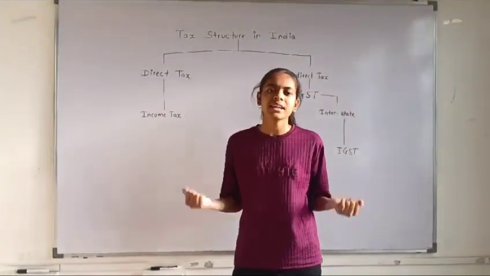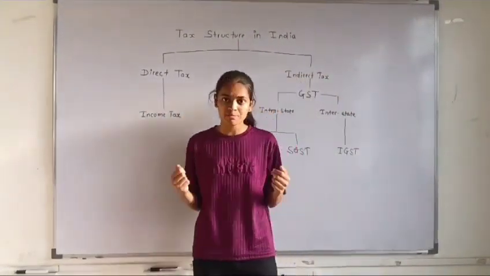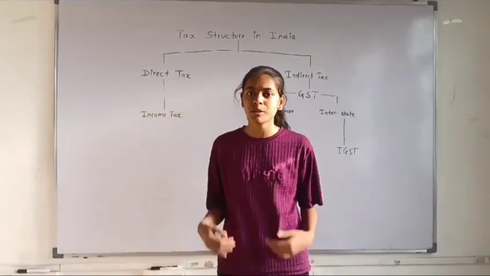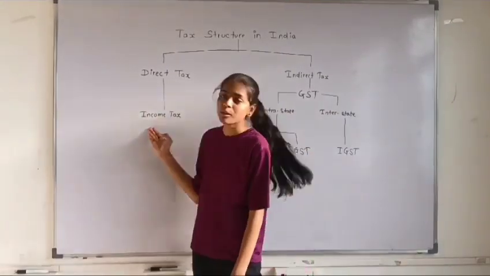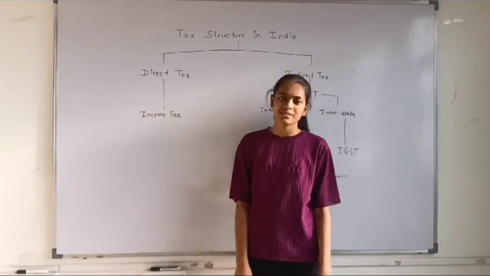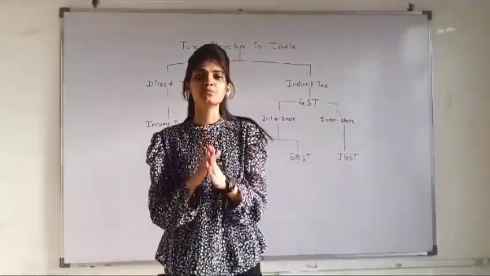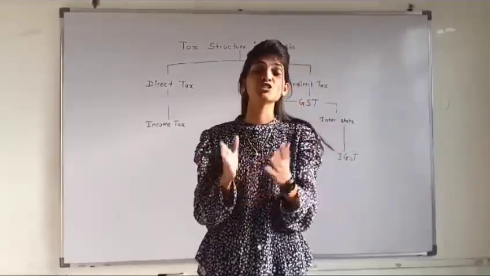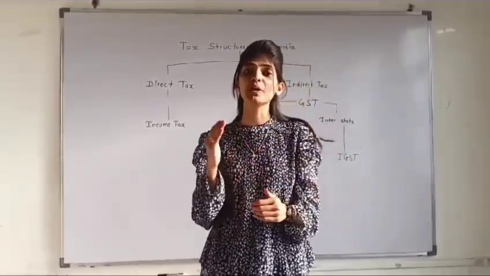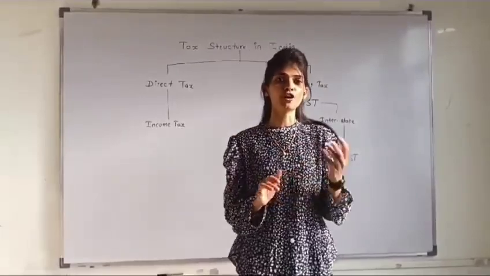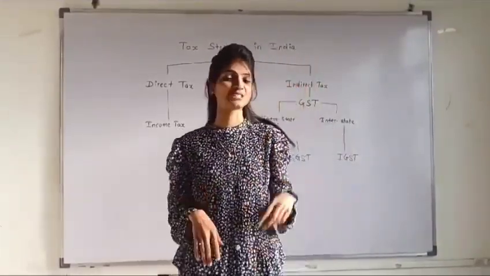Direct tax. In direct tax, the ultimate burden of tax payment and the responsibility to pay tax are on the same person. Income tax is an example of direct tax. Indirect tax. Indirect tax means the ultimate burden of tax payment is on the purchaser and the responsibility to pay tax is on the shopkeeper. For example, goods and service tax, that is GST.